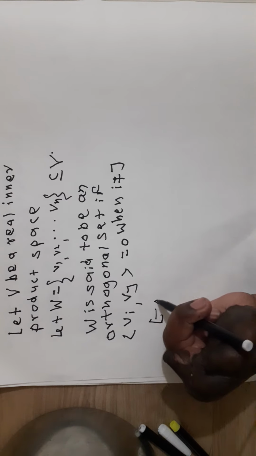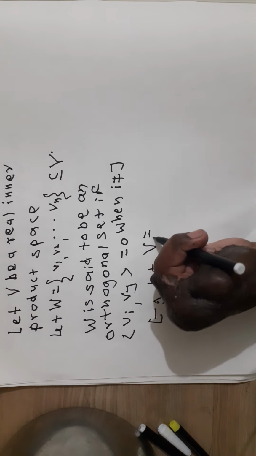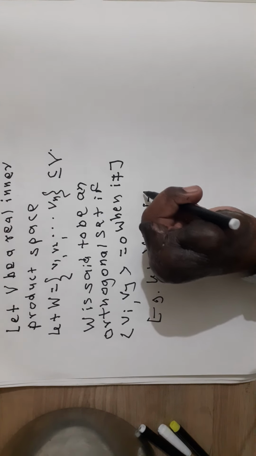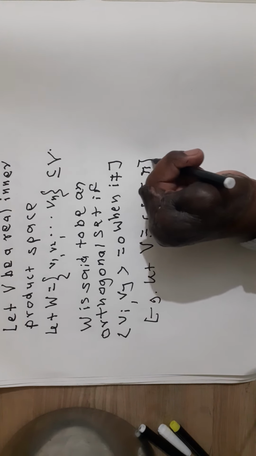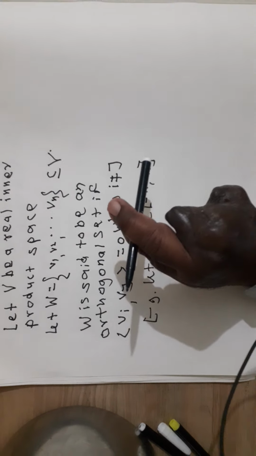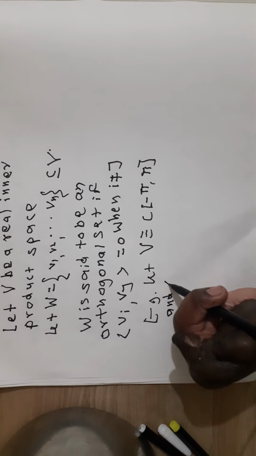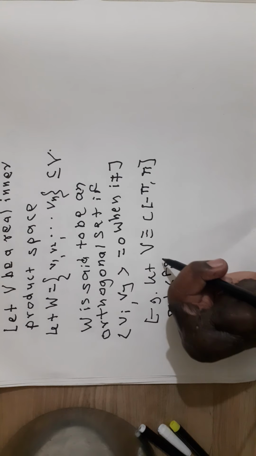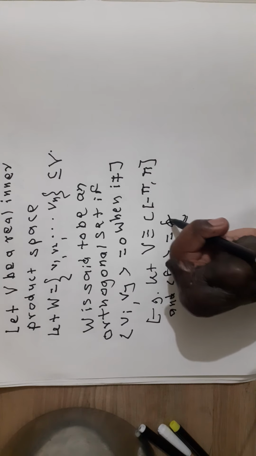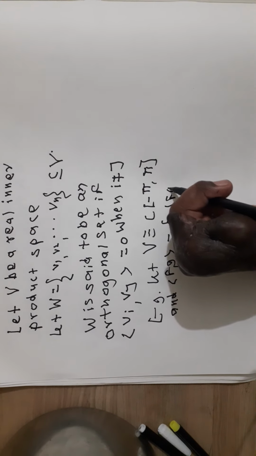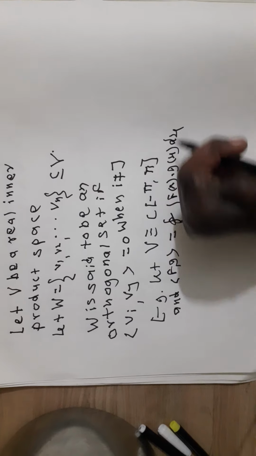Example. Let V be C[-pi, pi], the set of real valued continuous functions defined on the closed interval minus pi to pi, where the inner product of f and g is the integral of f(x) times g(x) with respect to x from minus pi to pi.